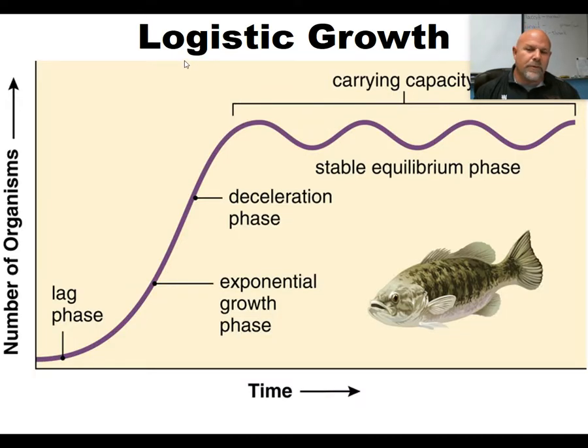Another type of growth is called logistic growth. Logistic growth is when we grow really fast for a short period of time, but then we reach what we call the carrying capacity. A carrying capacity is kind of an equilibrium that's reached when predators and the amount of food and all the other limiting factors in your area slow down the growth of your population.